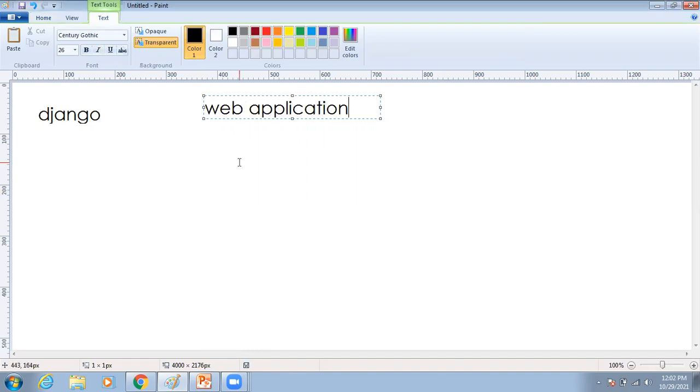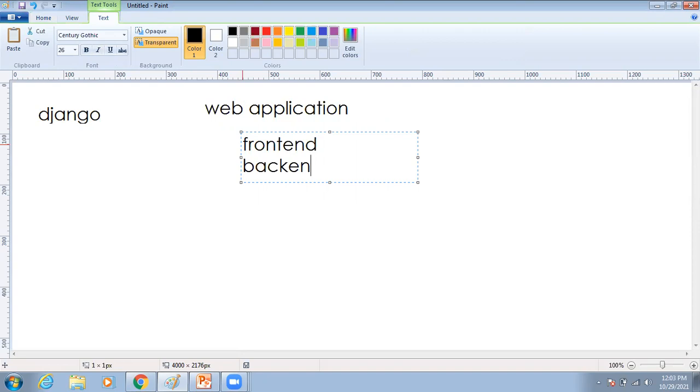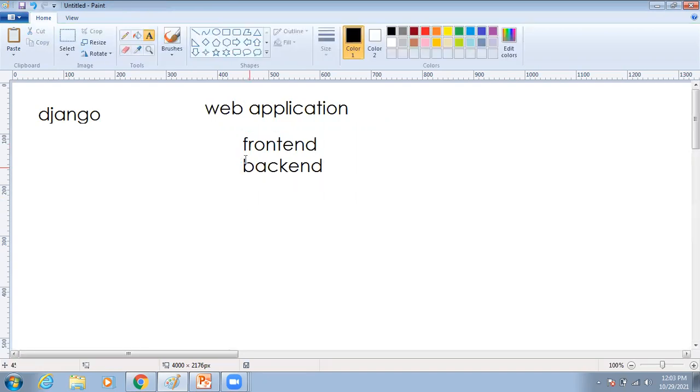Every web application has two parts: the front end, and in the same way, the back end part also. Front end means whatever we are seeing on the screen, that is considered the front end. Simply we can say presentation. And back end means, for functionality purposes, we write some business logic. That is about the back end.